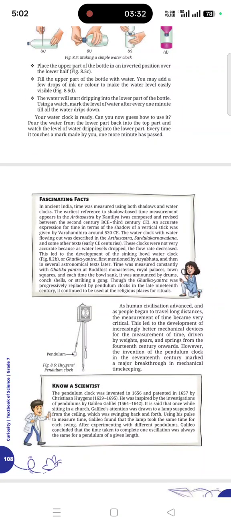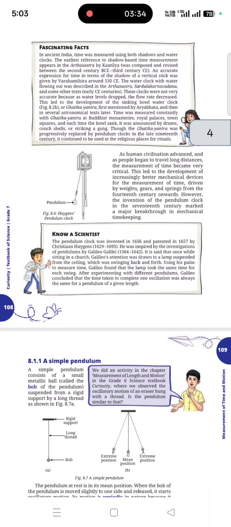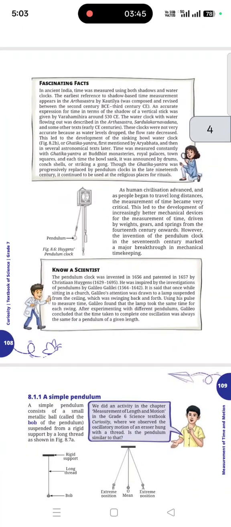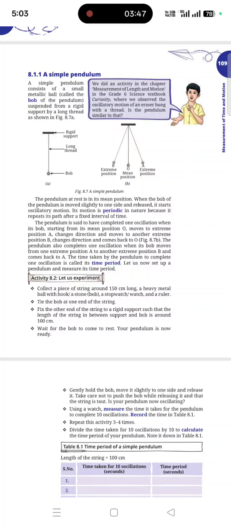Now, the human civilization has evolved a lot. In your olden days you would have seen the pendulum clock too, right? For the pendulum, that is the oscillatory motion, we used to study about the pendulum clock. Now we are going to see a simple pendulum. A simple pendulum consists of a small metallic ball called the bob of the pendulum.